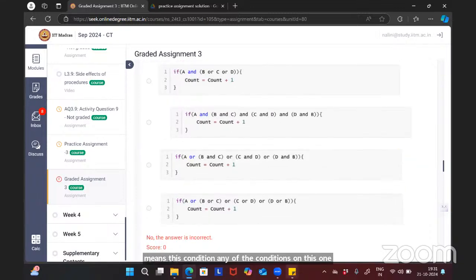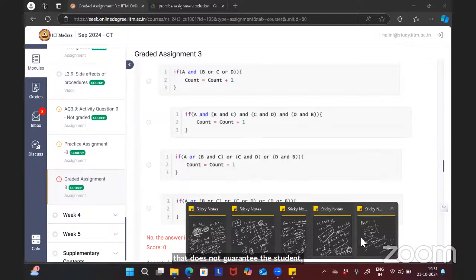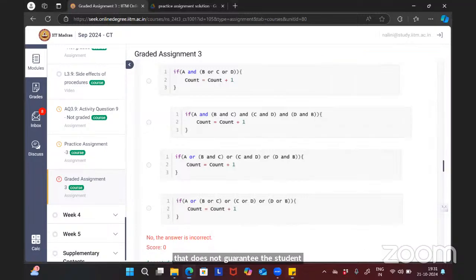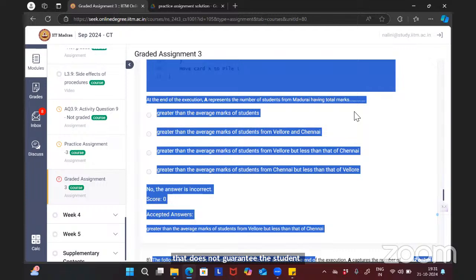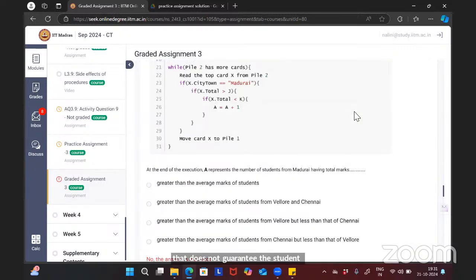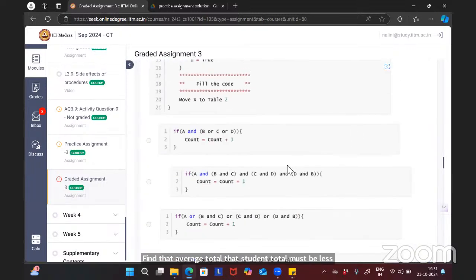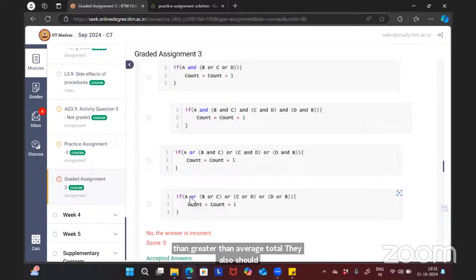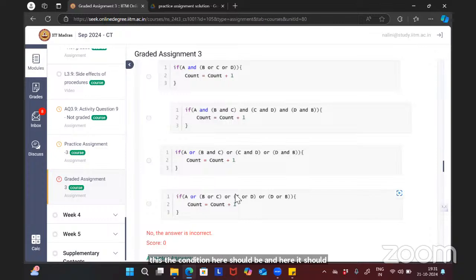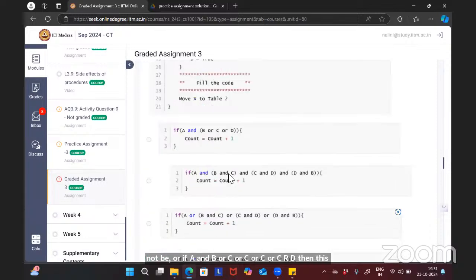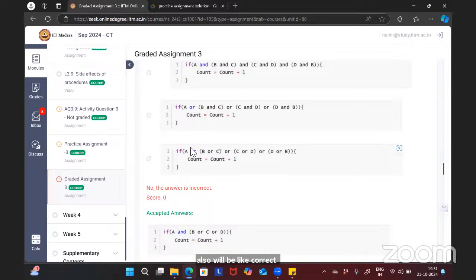Okay, A should become true compulsory, and the student total must be greater than the average total, and the condition here should be and, it should not be or. If A and B or C or D, then this also will be correct, but here it should be and. Okay, got it, because the student, yeah.